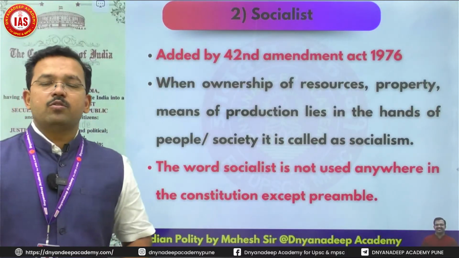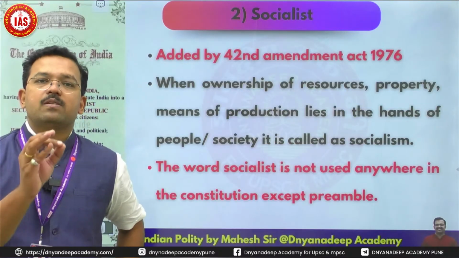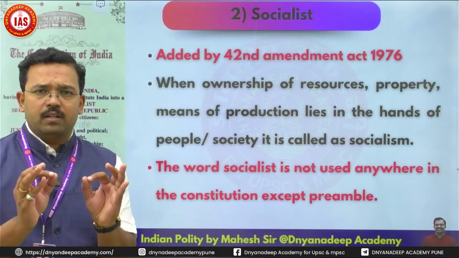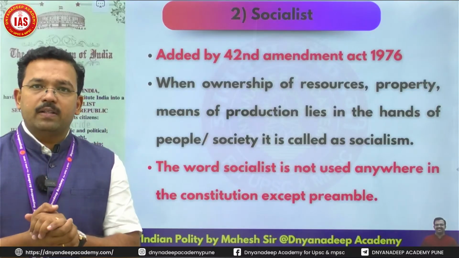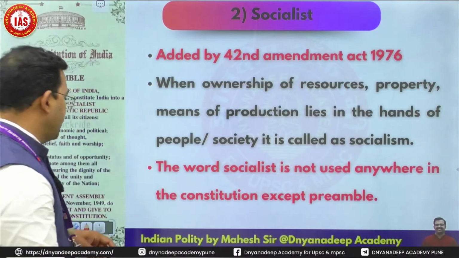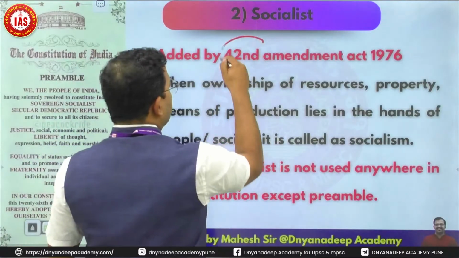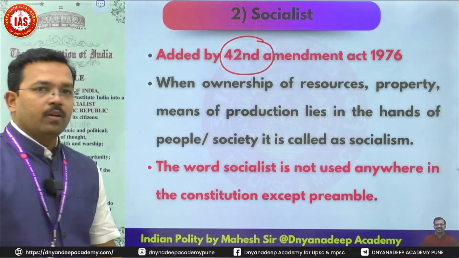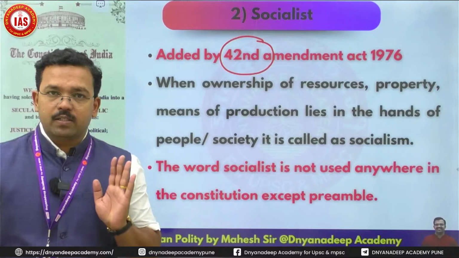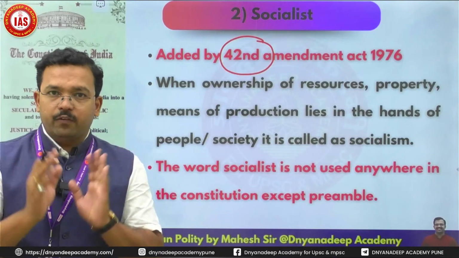Second, we want to make India into a socialist nation. The word was added by the 42nd Amendment Act of 1976, which is known as the mini constitution. What is the simplest definition of socialism? Listen very carefully.